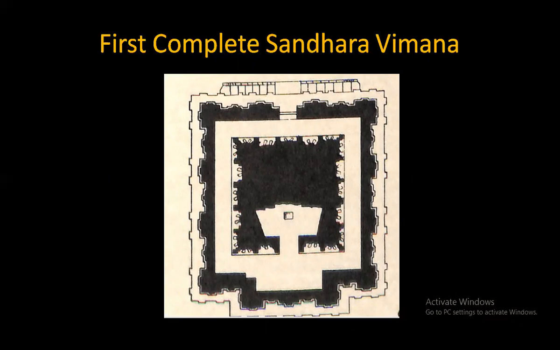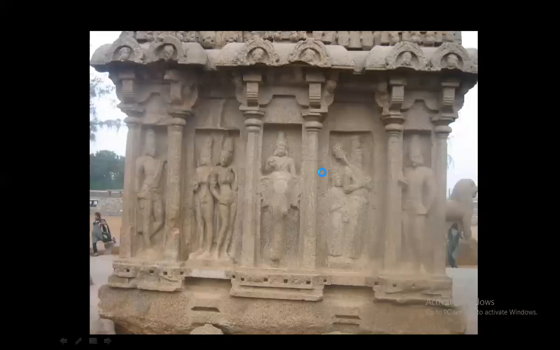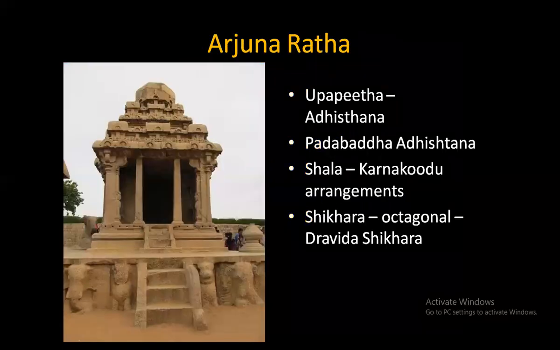So when you talk about Sandhara Vimana, it means inside a single temple plan, single Vimana, there is a place for circumambulation also. Now when you take Arjuna Ratha, the circumambulation path is there. You want to do Pradakshinam of Arjuna Ratha, you can do a Pradakshinam. On the Upapitam, there is enough space for a person to do a Pradakshinam and come. But then that Pradakshina Patha is there, but it is not a part of the inside of the Vimana. It is outside the Vimana.